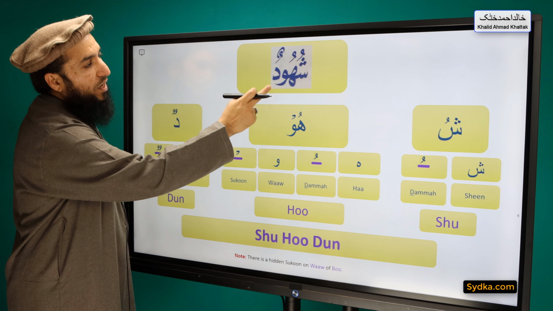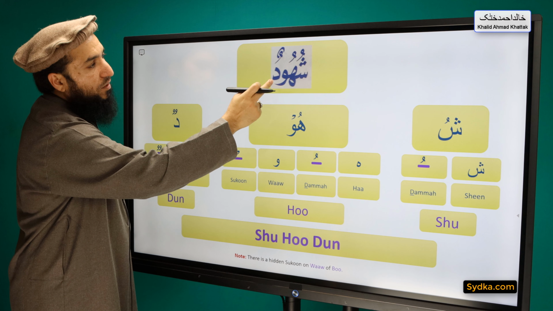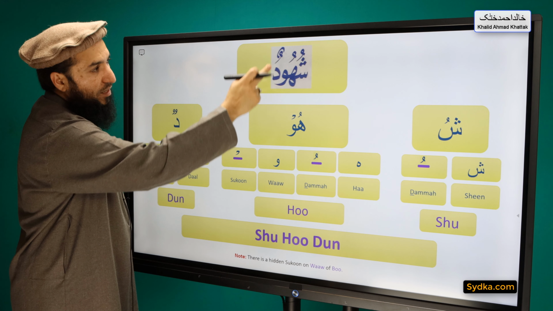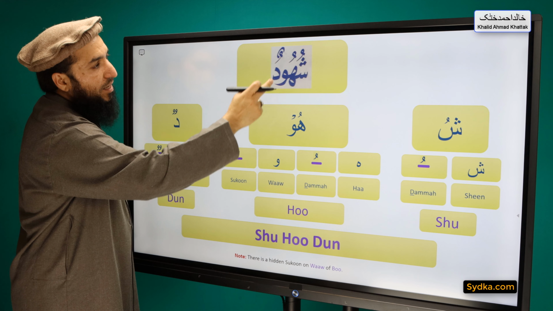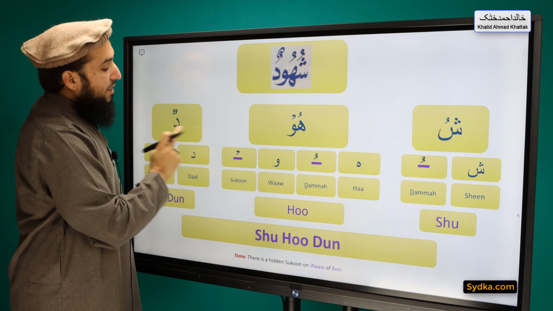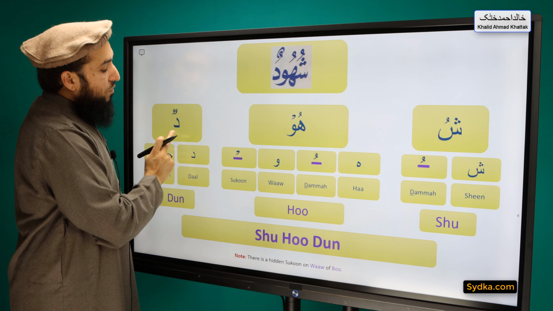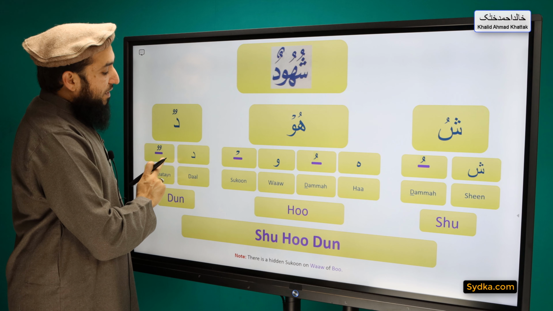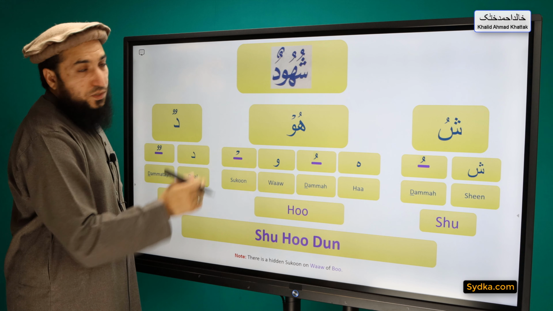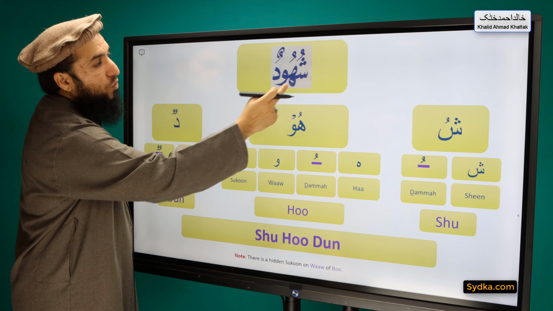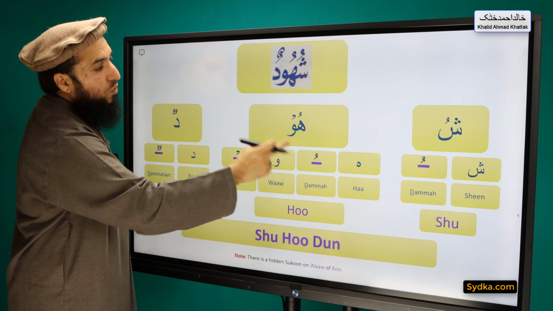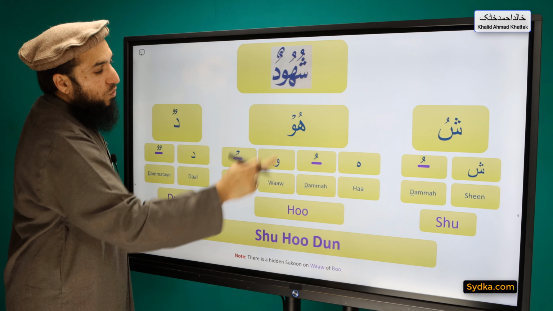The next syllable we have is dal dhammatain dun. Dal is a light letter, and it has dhammatain on top of it. Dal dhammatain dun, dal dhammatain dun. Combining all 3 syllables we have shuhudun shuhudun shuhudun.